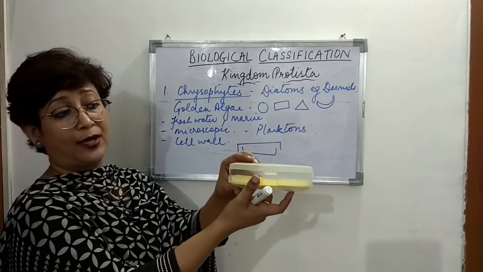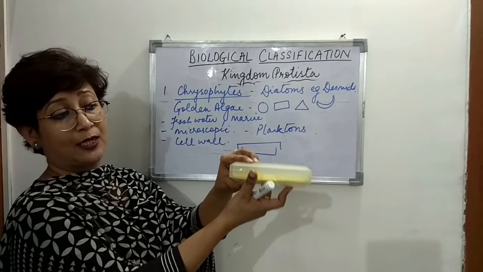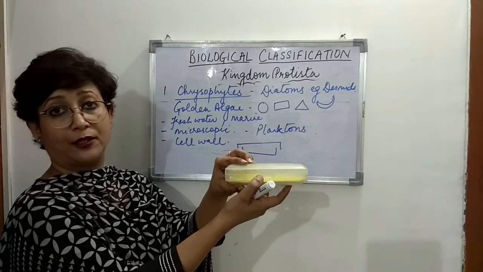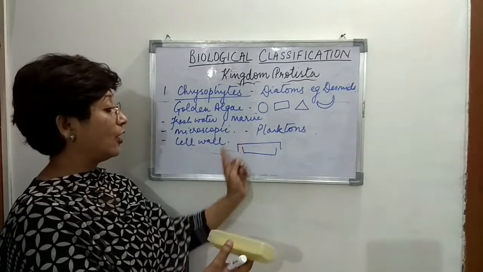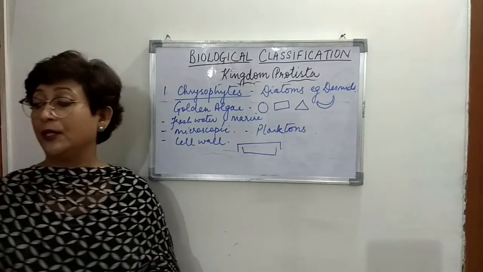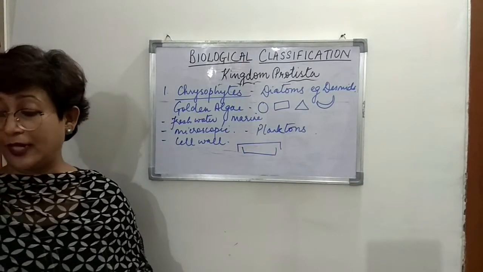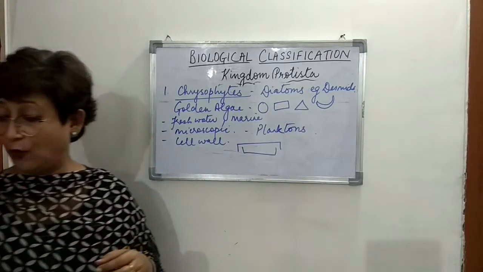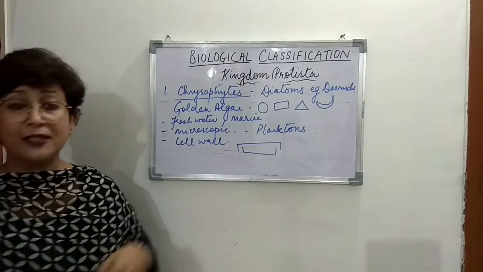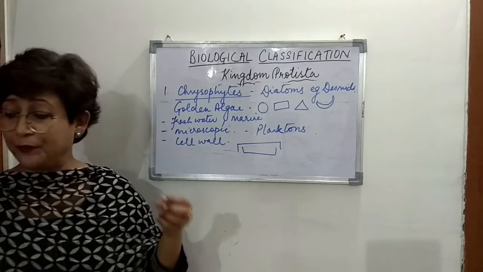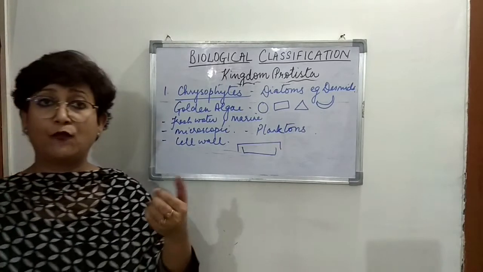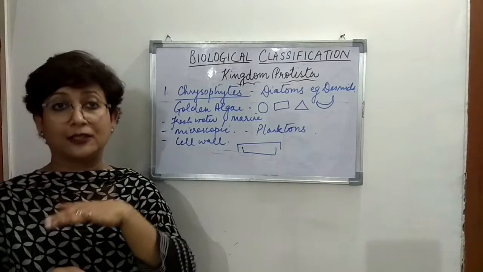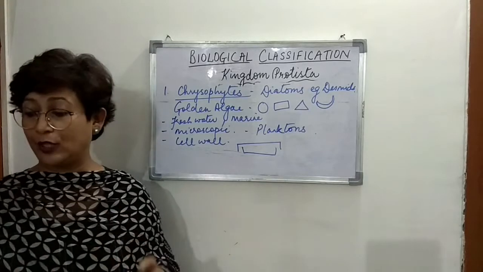So the upper one overlaps above the lower one. Right, so this is how the cell wall of the chrysophytes is also. A very, very special kind of a cell wall, overlapping cell wall that they have, which we can say one cell wall fits over the other. Right, so this is the kind of a cell wall that they have.